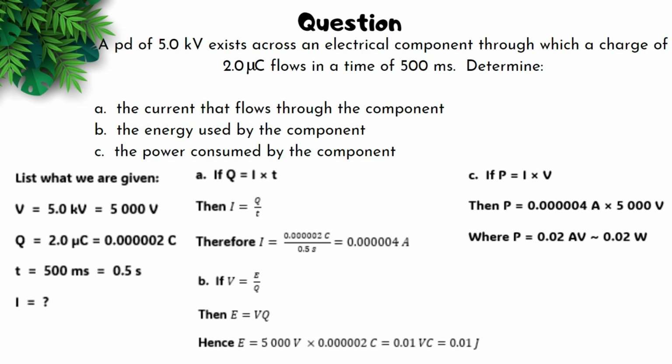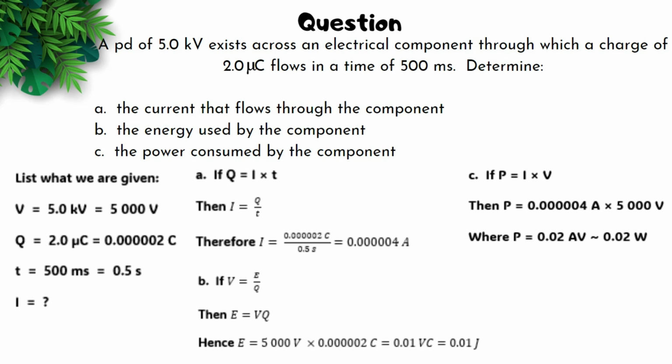From there, we want to find the energy. We have volts, we have charge, and we see that energy is related to volts and charge by the equation V equals E over Q. We transpose for E, where we have E is equal to VQ, and we substitute our values for voltage and coulombs, and then we end up getting 0.01 joules.